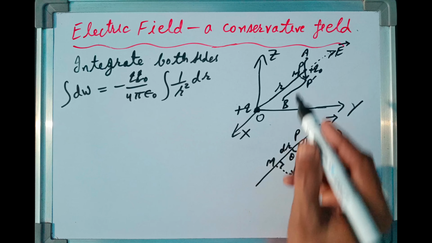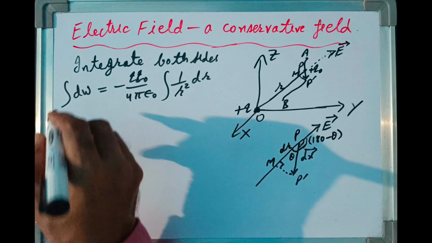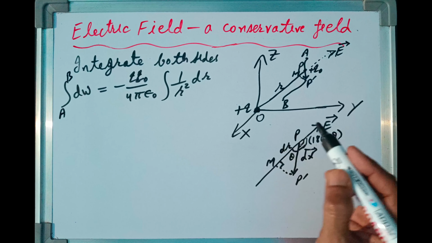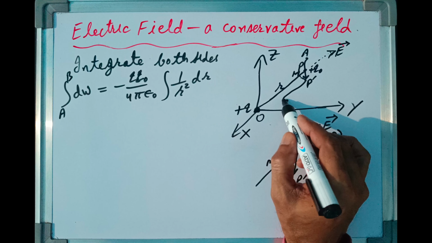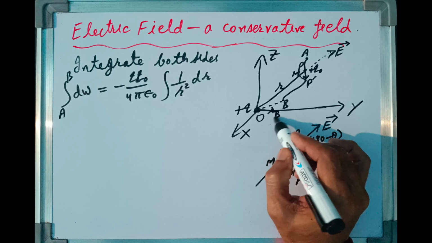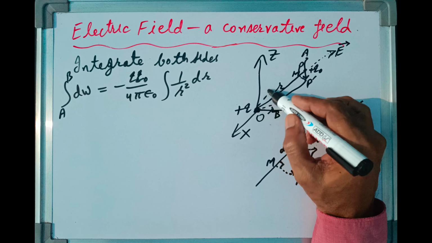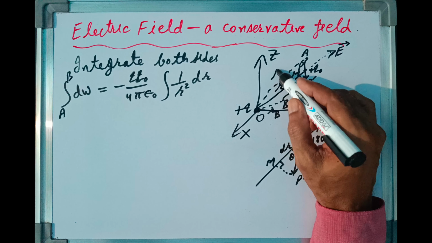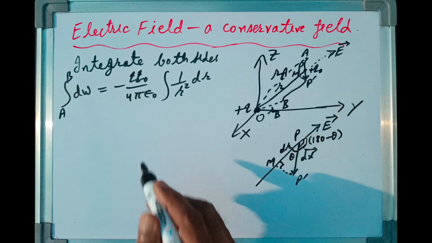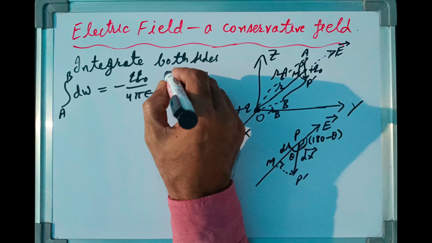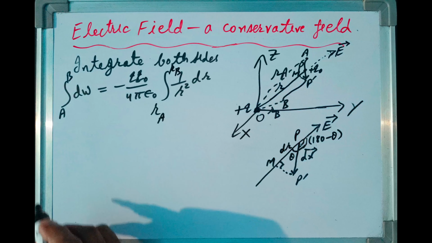We have started from point A and end point is B, so we can write A here, B here. Suppose the distance of point B from the source charge is rB, and distance of point A from source charge is rA. So accordingly, the limits on right hand side will be rA and rB.